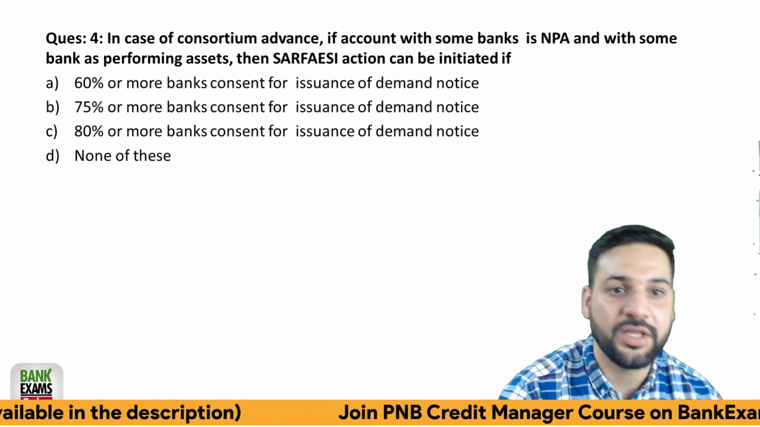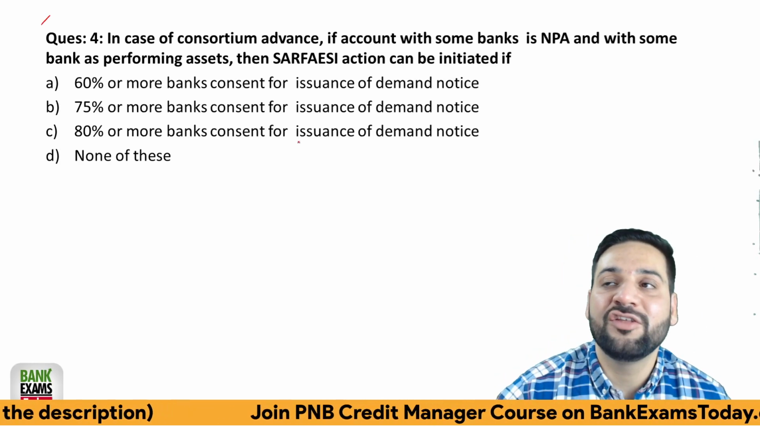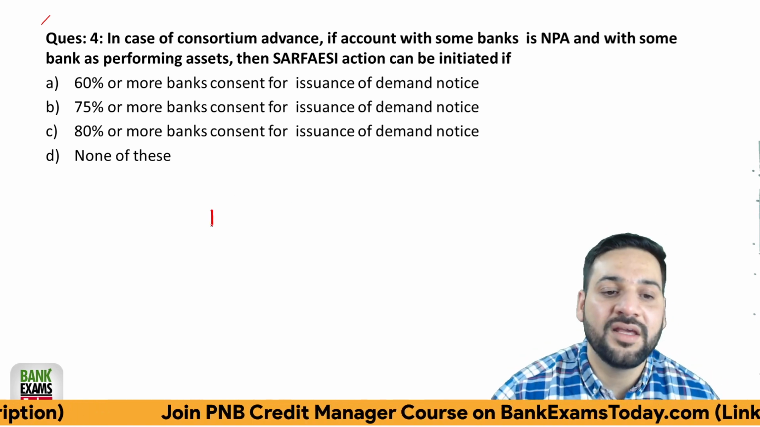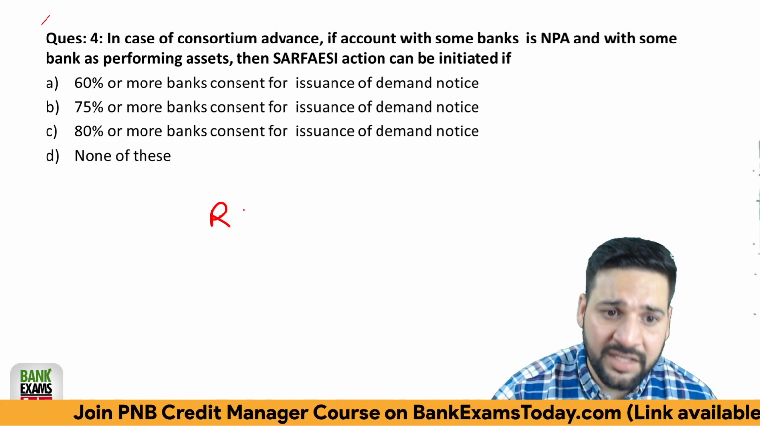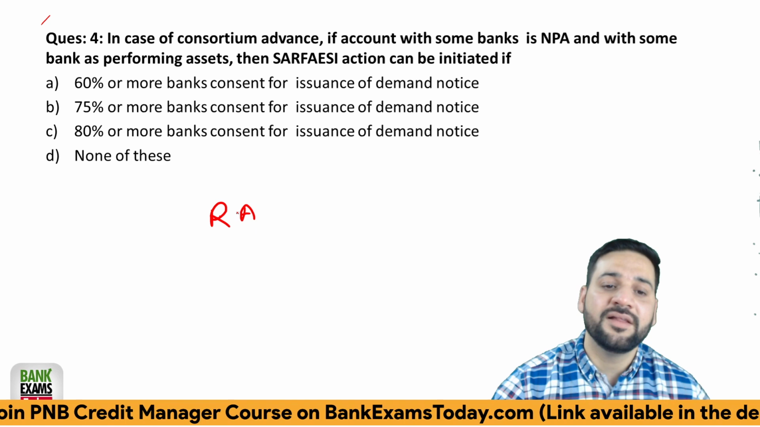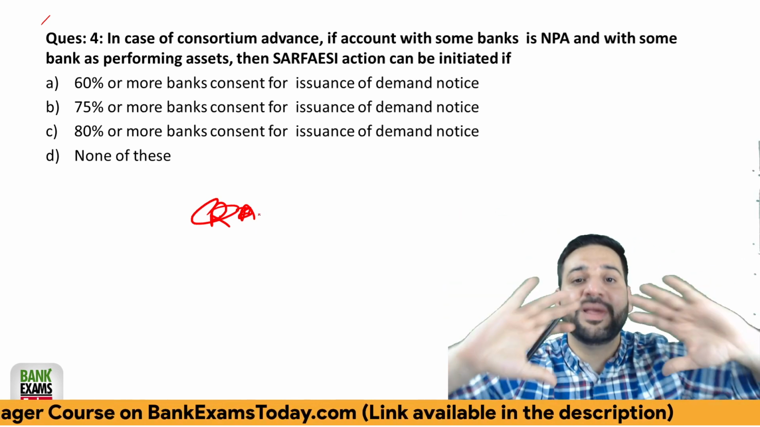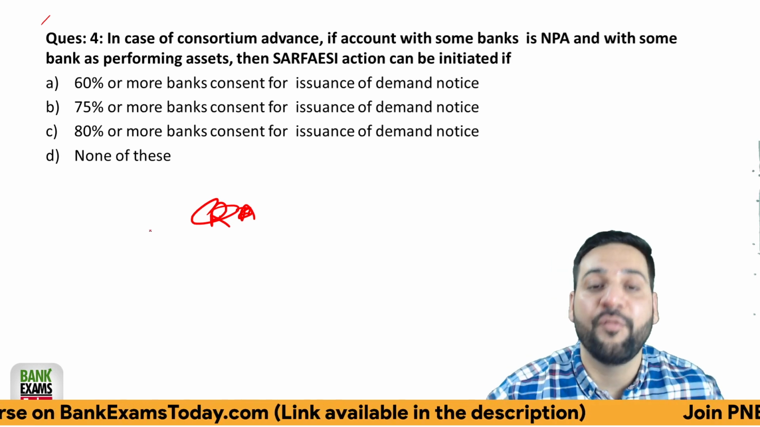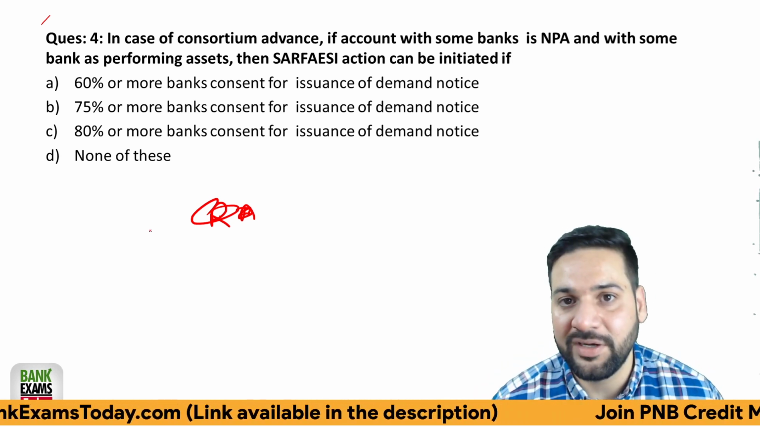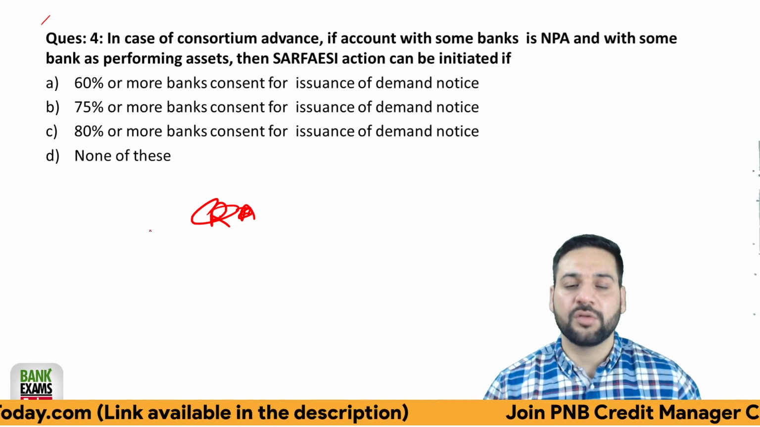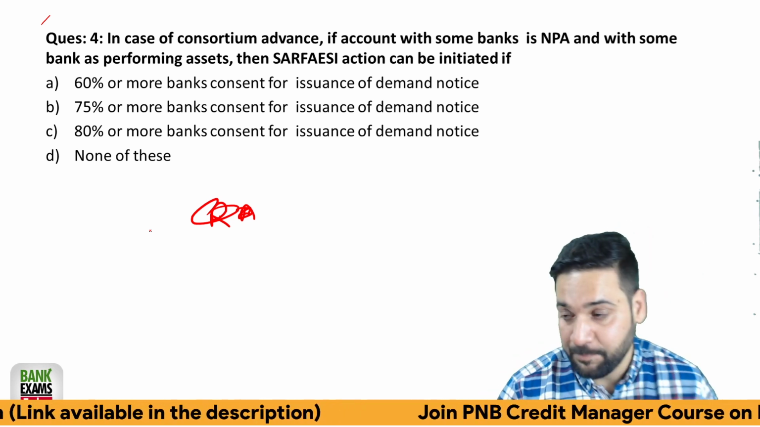In case of consortium advances. See, in case of big loans, let's say Reliance Anil Dhirubhai Ambani Group, in big advances, big loans, what happens? There is a group of banks or financial institutions, 4 banks, 10 banks have given the loan, right? What happens in that case?